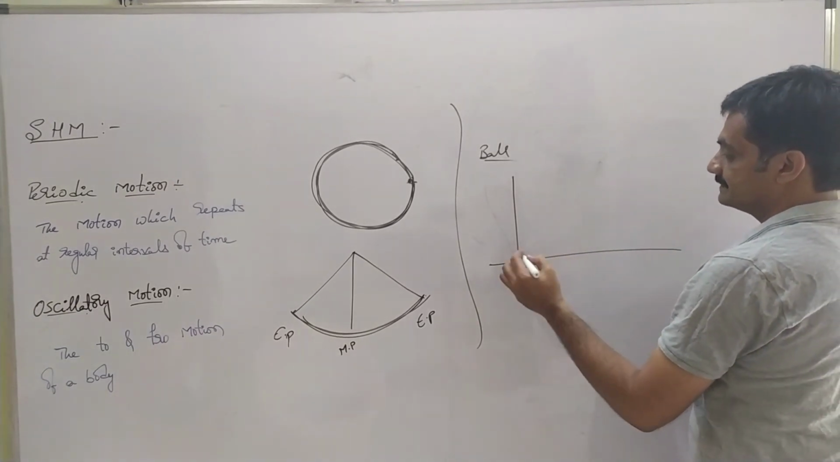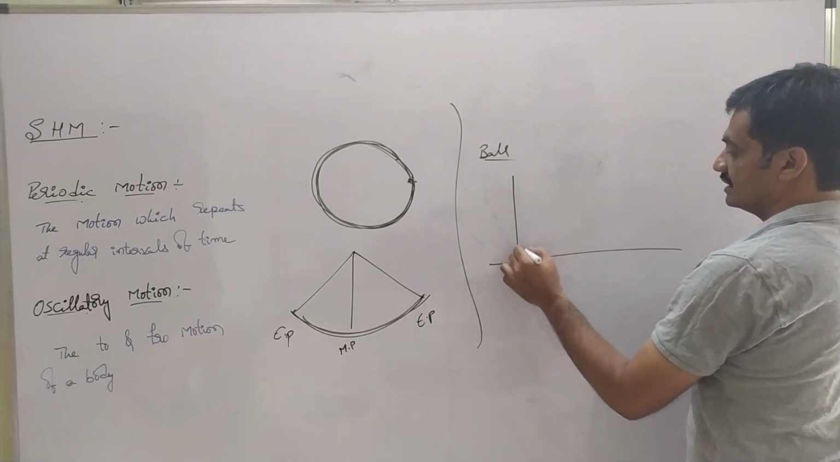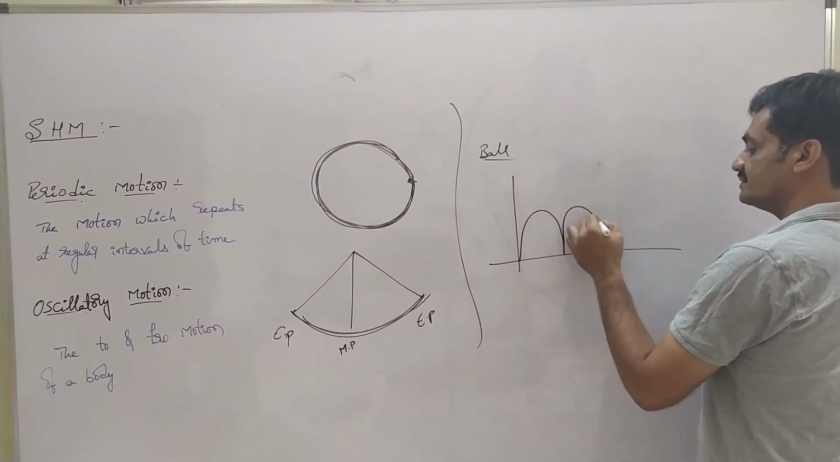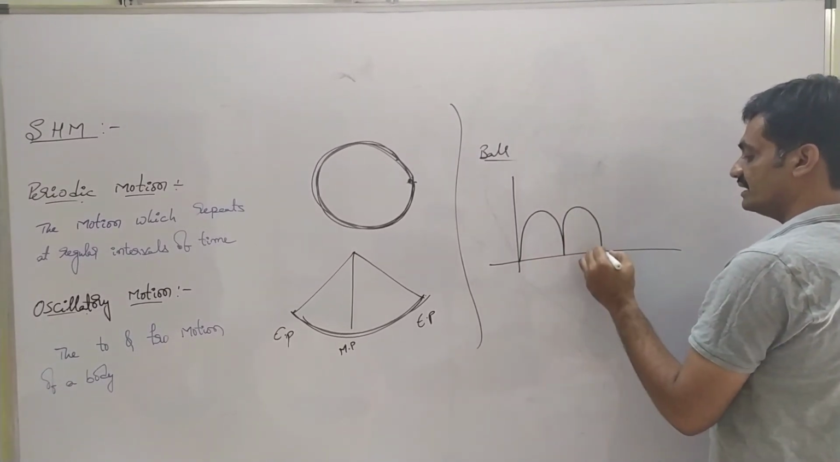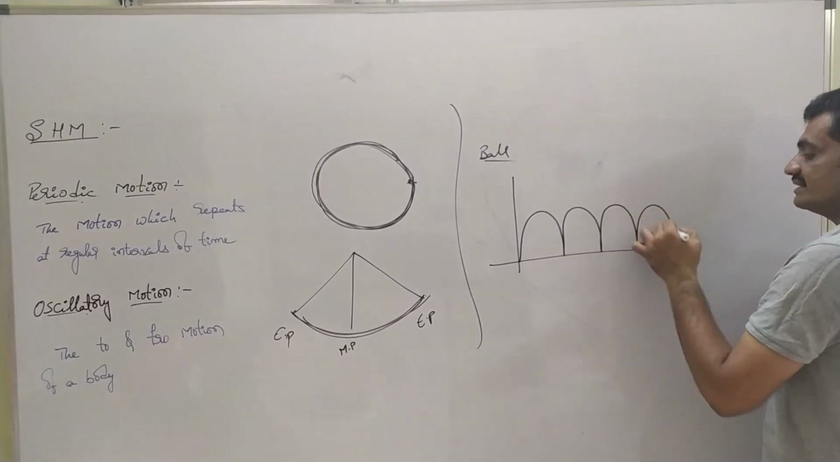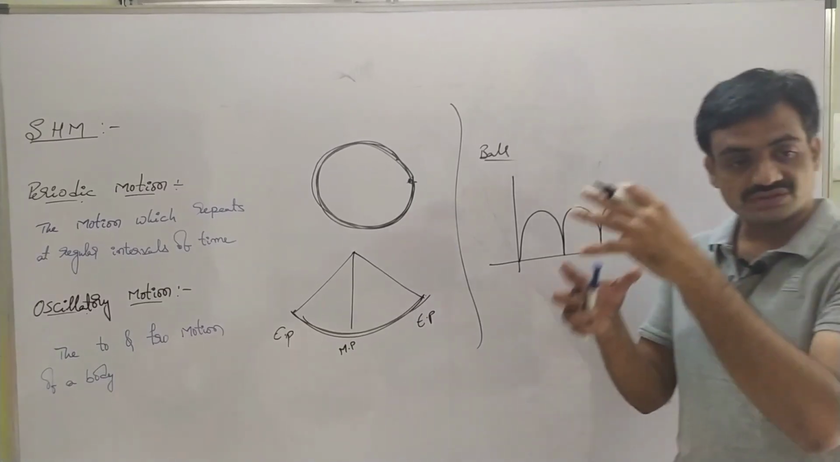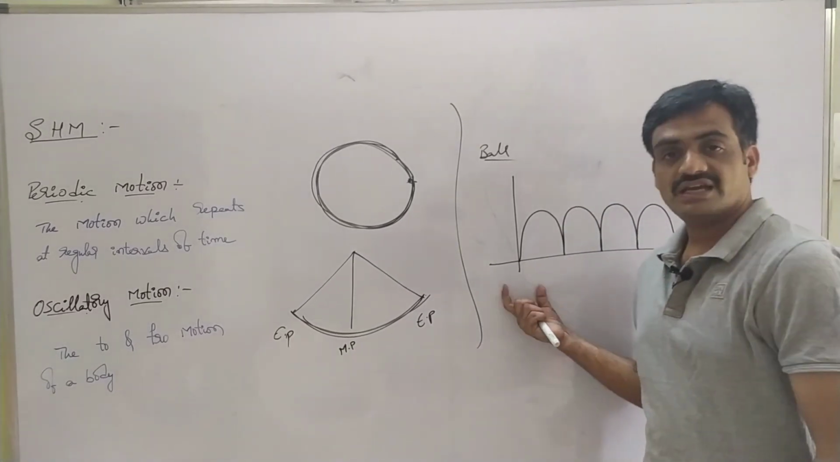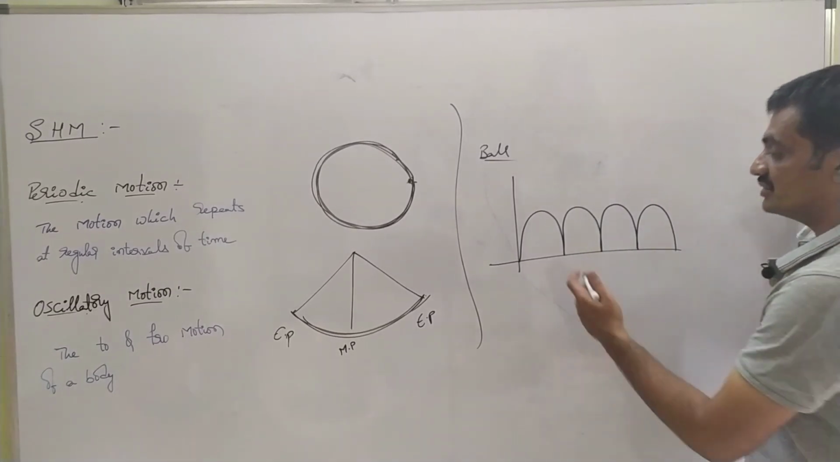So here the ball is bouncing in the upward direction, again it is returning back, again it is bouncing upward and again returning back, like this. The ball bounces. In this way we can represent this as SHM, simple harmonic motion.